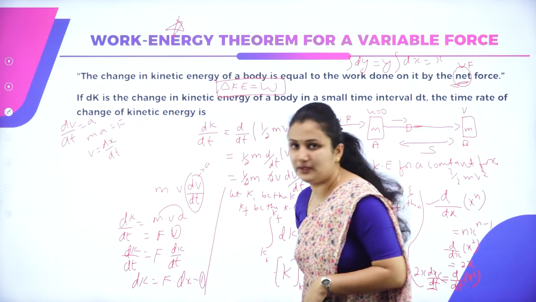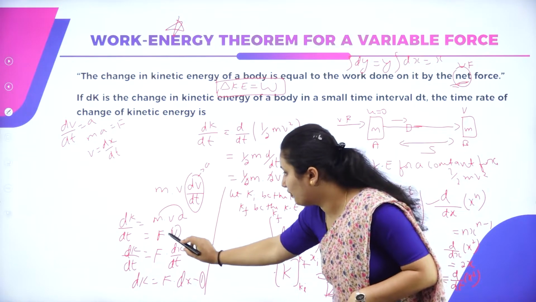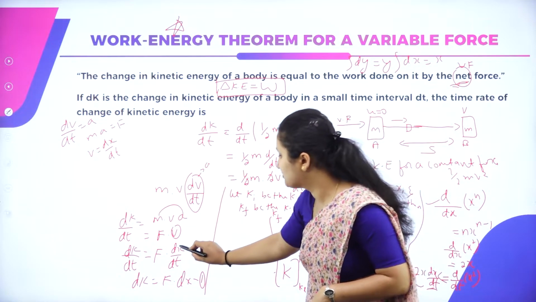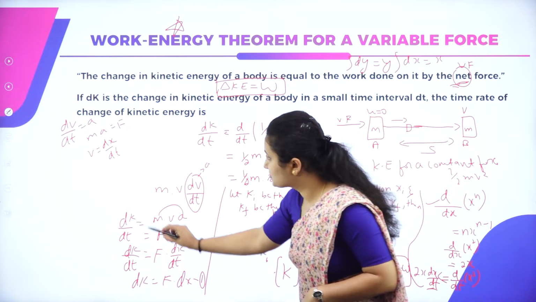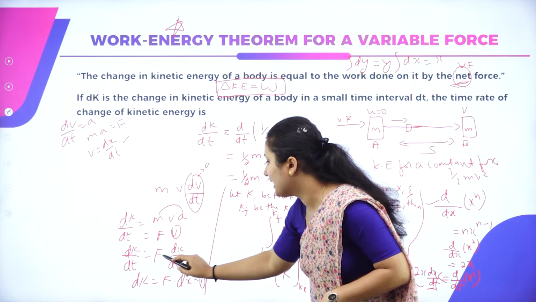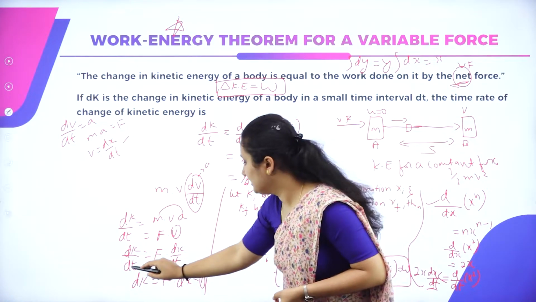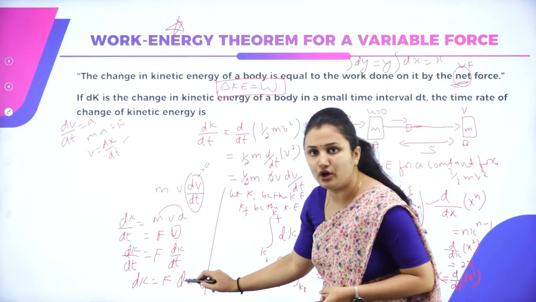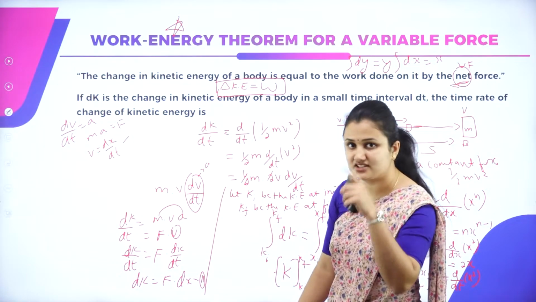So, F dot v. What is v here? F is force. What is v? It's velocity, displacement by time. On substitution of displacement by time, I get dK by dt is equal to F dot dx by dt. The dt gets cancelled, dK is equal to F dot dx. Consider this as your first equation.